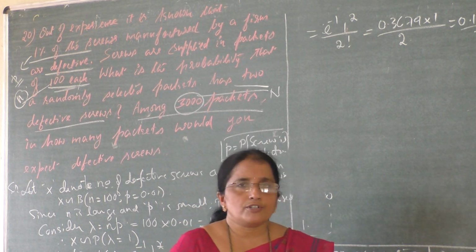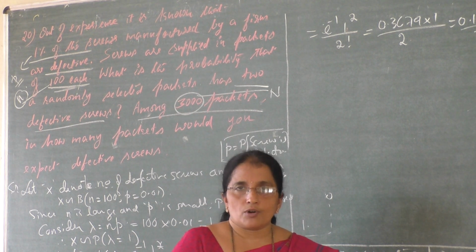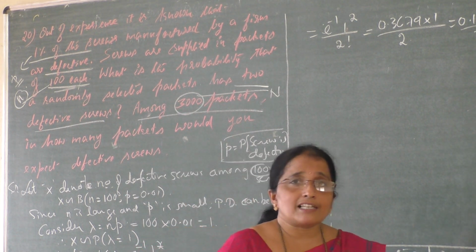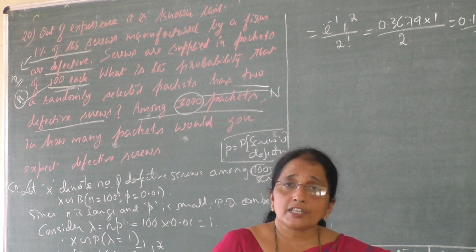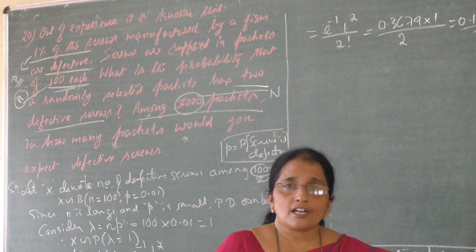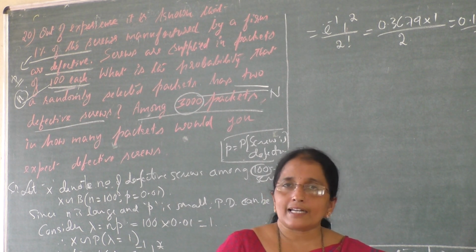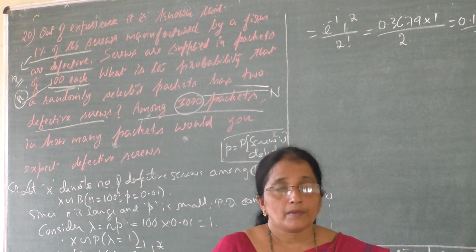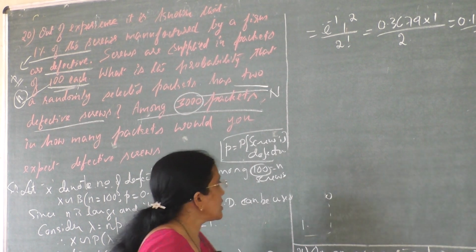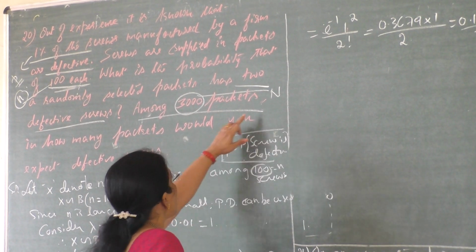Then generally we say that packet is not good, that packet is defective. Suppose it has 5 defective pens, even then you say the packet is not good. So the general factor here is any packet is said to be defective if it has one or more defective items, right? It is a very, very important question.